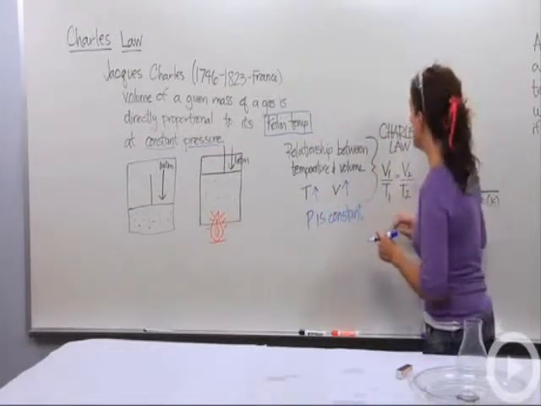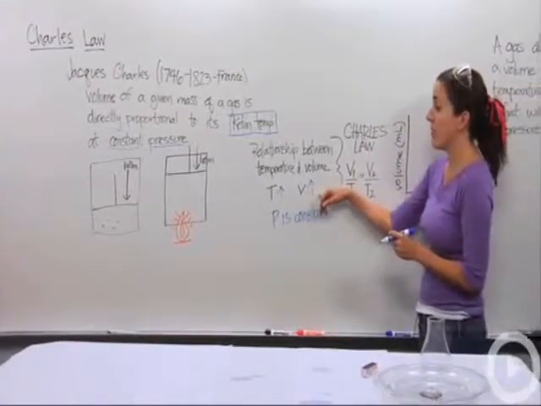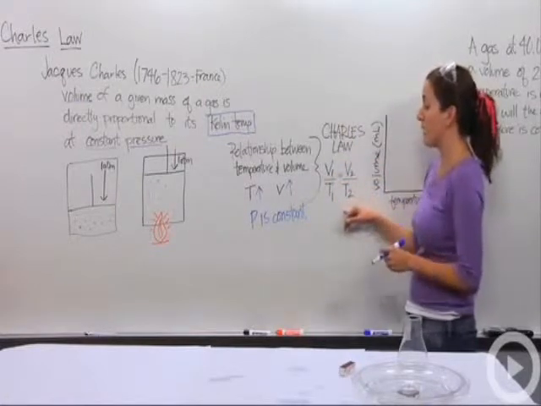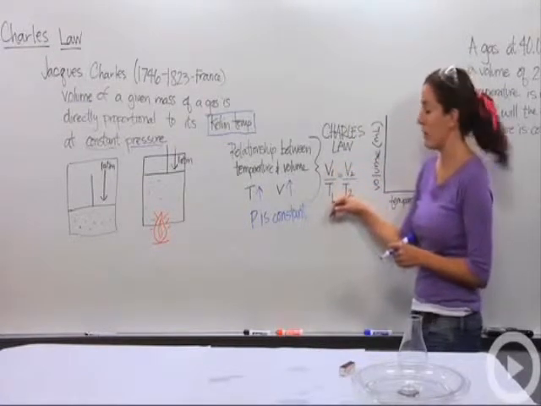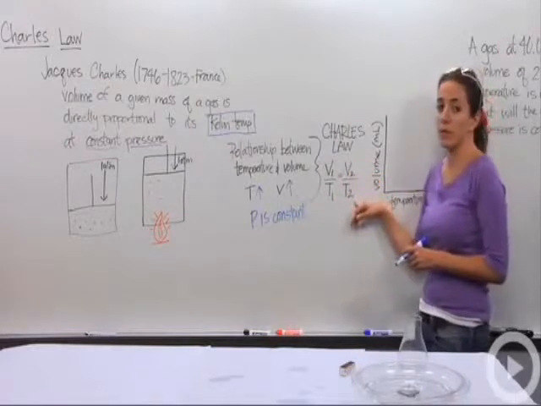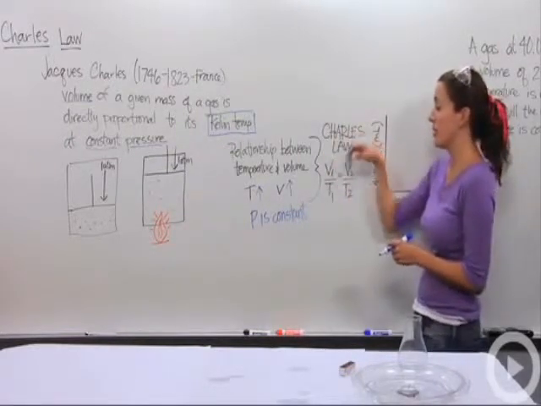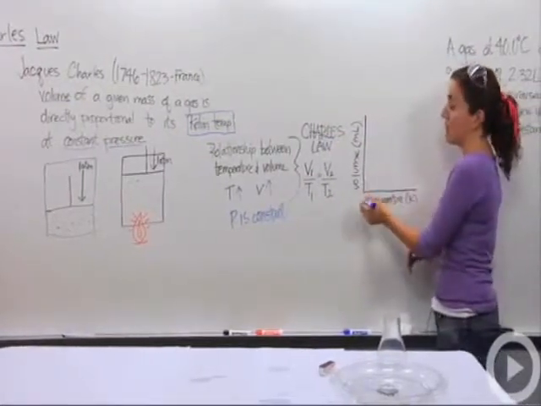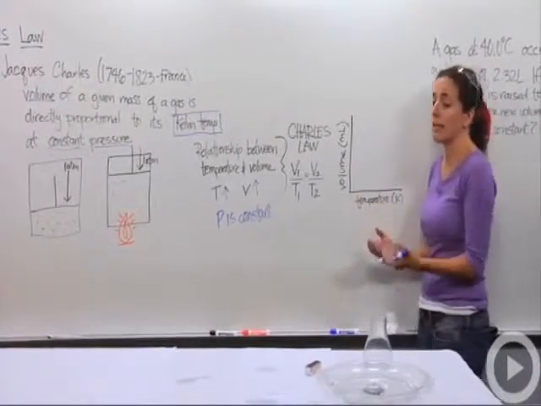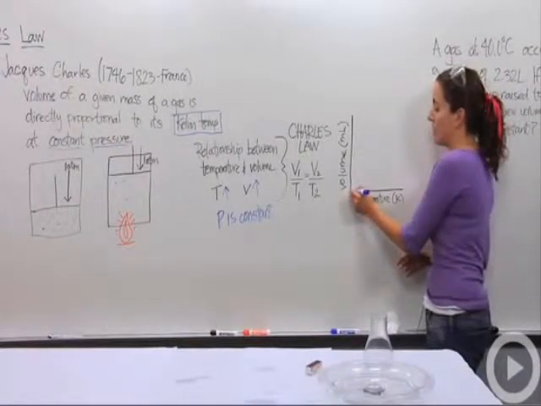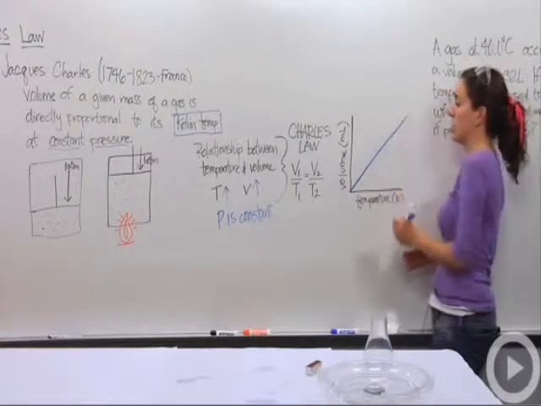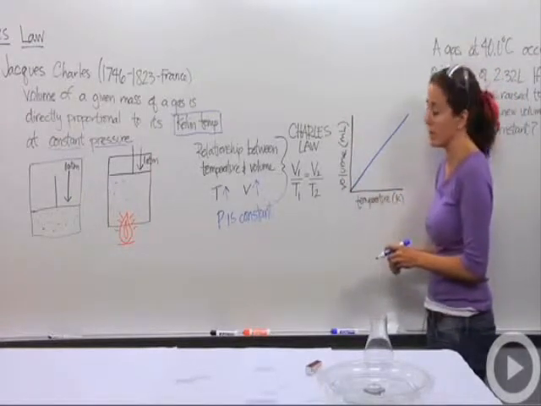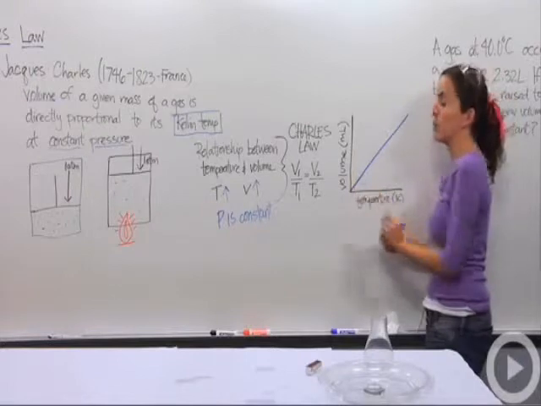So Charles' law is a direct relationship, as stated in the actual law, and we can make it mathematically equal. Volume 1 divided by temperature 1 equals volume 2 divided by temperature 2. This is Charles' law mathematically. On a graph, at 0 Kelvin we have 0 volume, because at 0 Kelvin nothing moves. It increases as the temperature increases, giving a linear relationship. As temperature increases, so does the volume of the gas. As temperature decreases, the volume decreases.